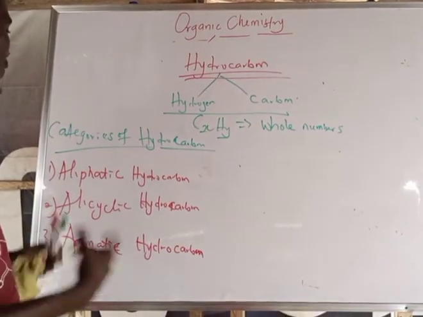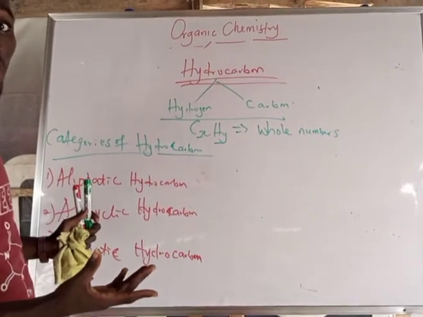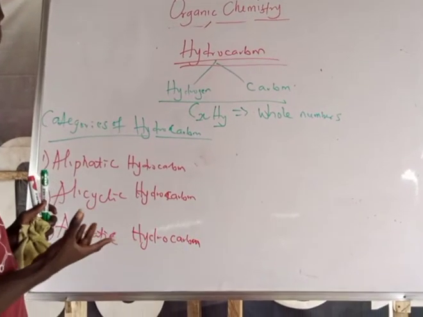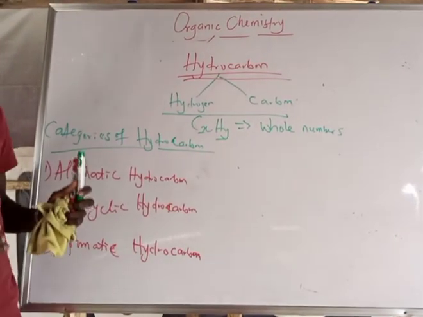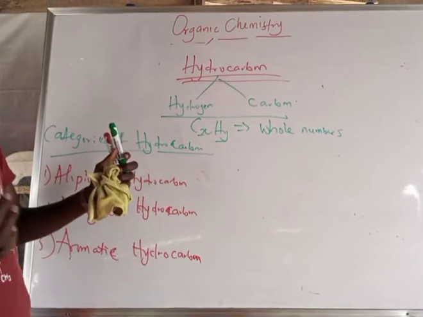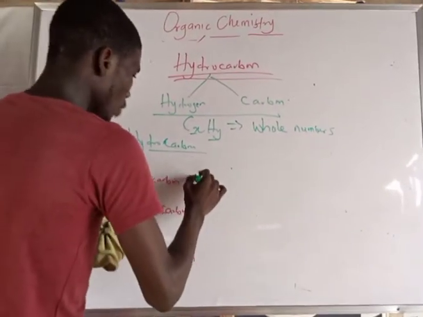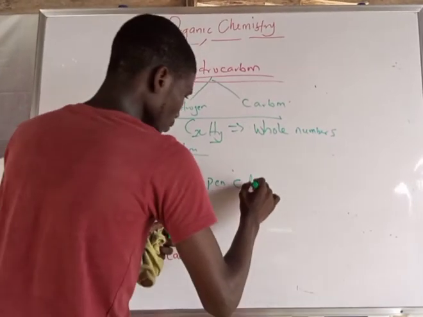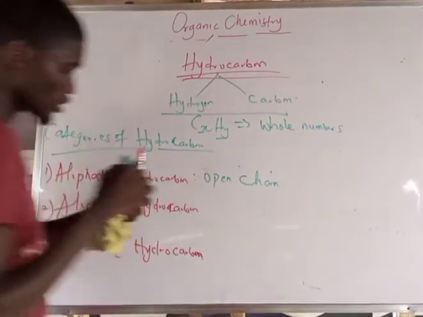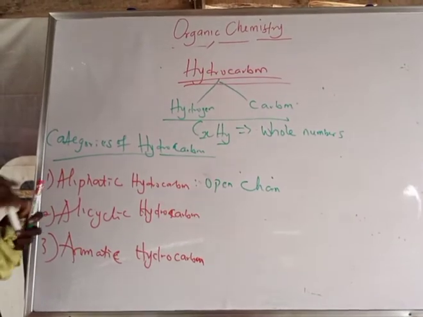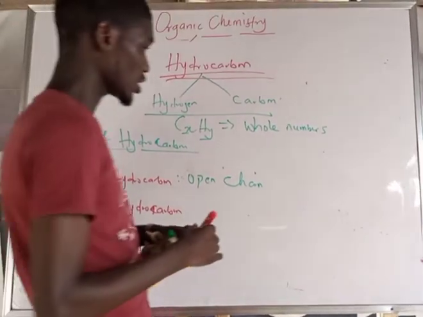What do you understand by aliphatic hydrocarbon? They are the categories of hydrocarbon that deal with open chain. So I can say for aliphatic we have open chain hydrocarbon. That is the way the carbon atoms are arranged.